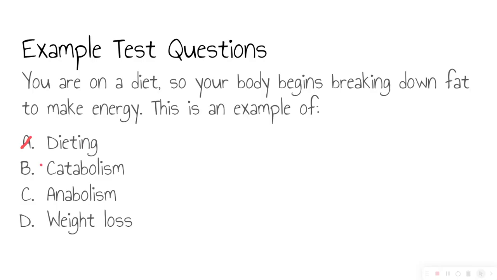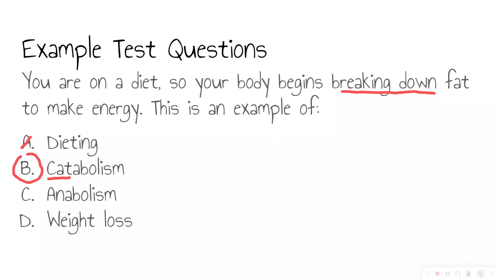Is this an example of catabolism? Remember, catabolism, we are breaking things down. Cats like to tear things apart. And we can see right here in our question, it says you are breaking down fat to make energy. So this looks like it is an example of catabolism. This looks like it's going to be our correct answer.